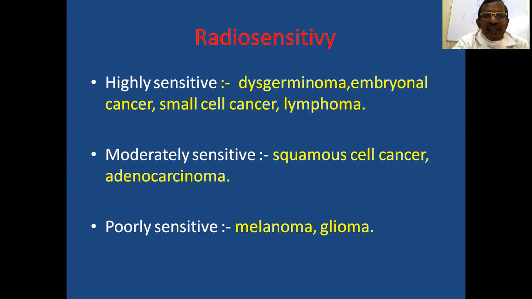So highly radiosensitive tumors are mainly dysgerminoma, granulosa cell tumor, embryonal cancer, small cell cancer, and lymphoma. So the choice of radiation therapy is faster compared to surgery in case of highly sensitive tumors.